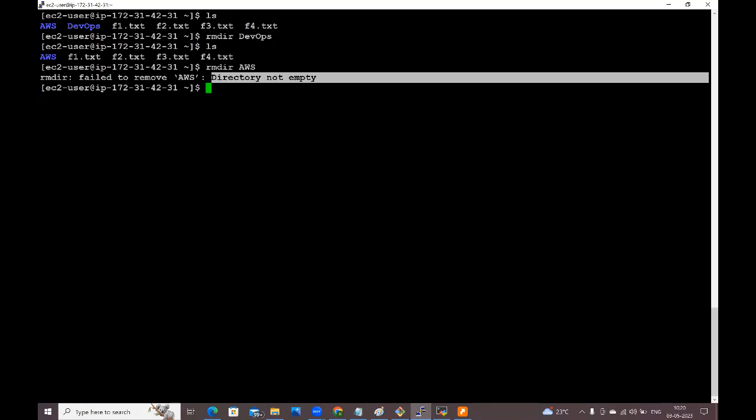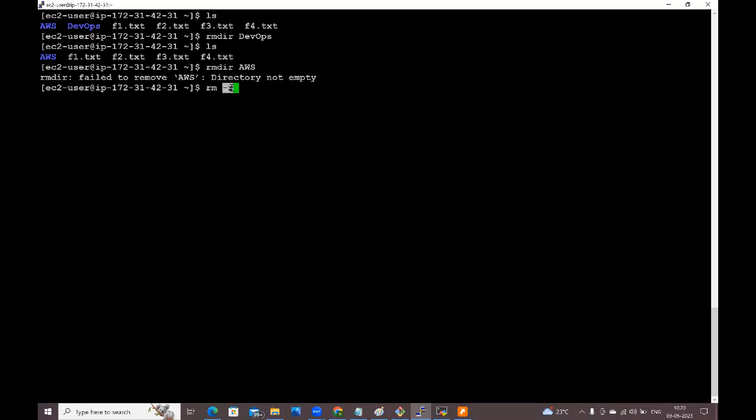Then what we need to do? We need to delete the main directory, subdirectories, everything recursively. If you want to delete recursively, we need to use rm -r. -r stands for recursive. -r stands for recursive. The directory name we need to give is AWS. rm -r AWS. Enter. Now check it, ls. AWS is gone.